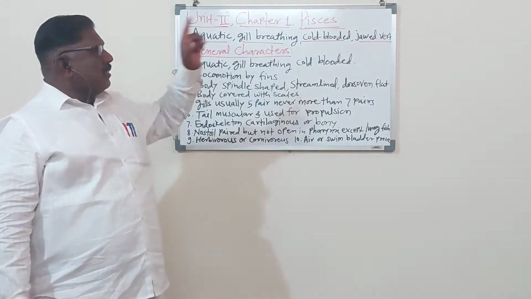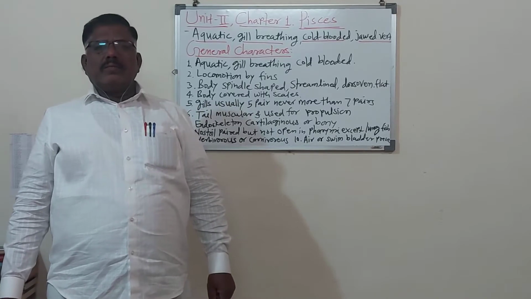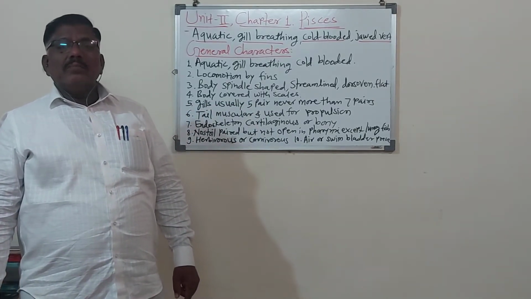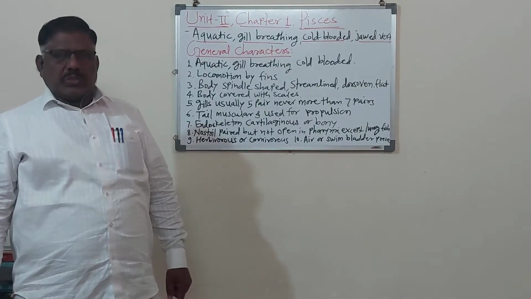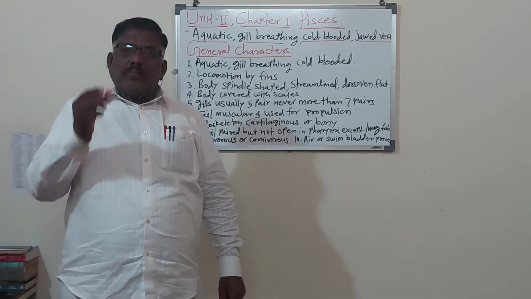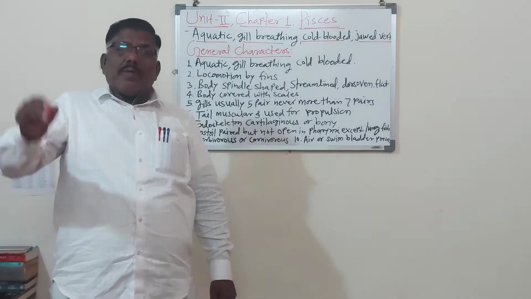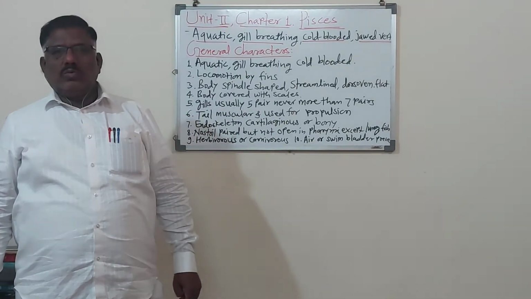So before this Pisces, we have studied the Agnatha. Agnatha means jaw-less animals. Upper jaw and lower jaw nasnare animals. Mouth is a circular mouth. Best example is the petromyzone.